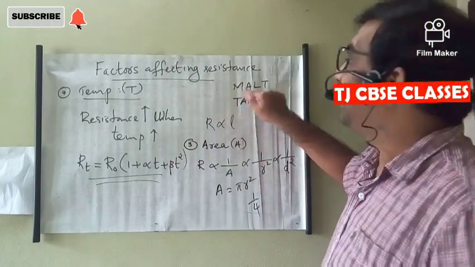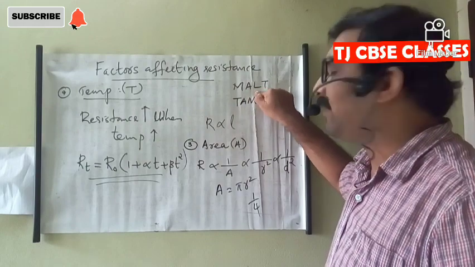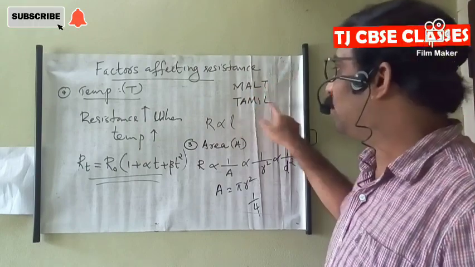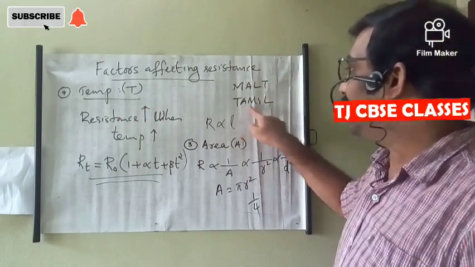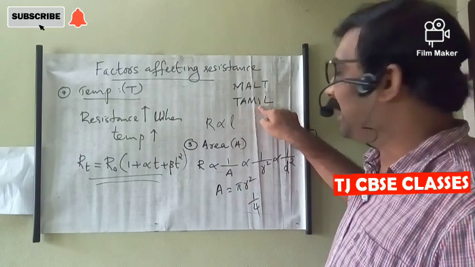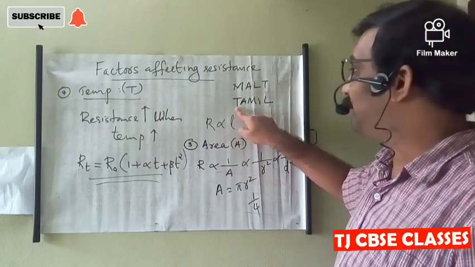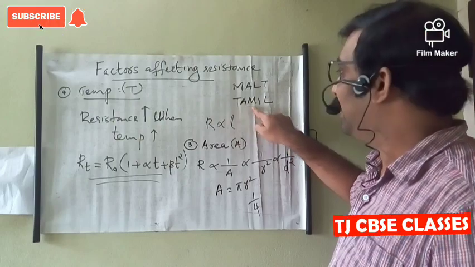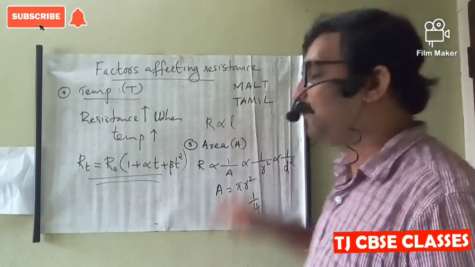M for material, A for area of cross section, L for length, T for temperature. Or else TAMIL, where the I is silent. T for temperature, A for area of cross section, M for material, L for length.